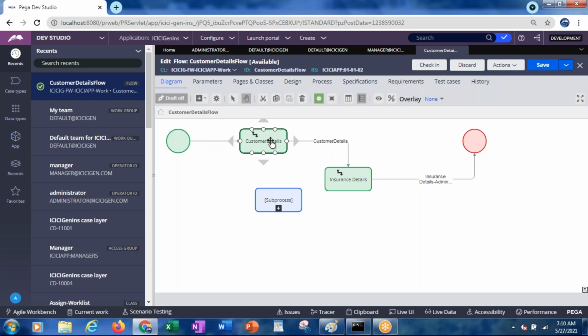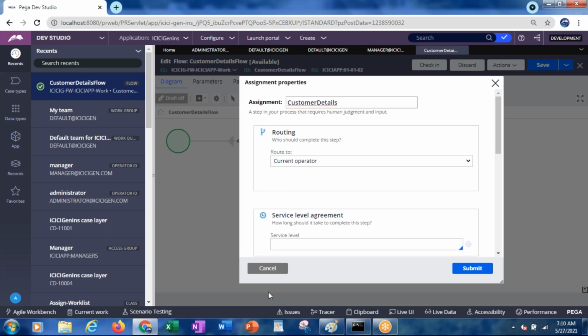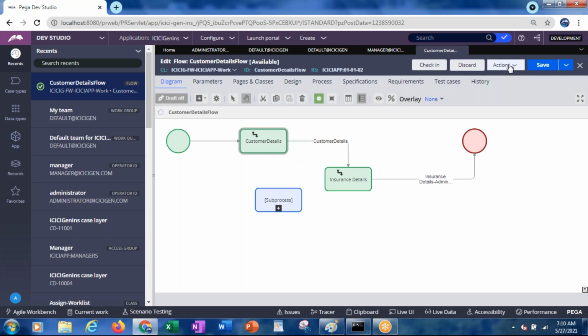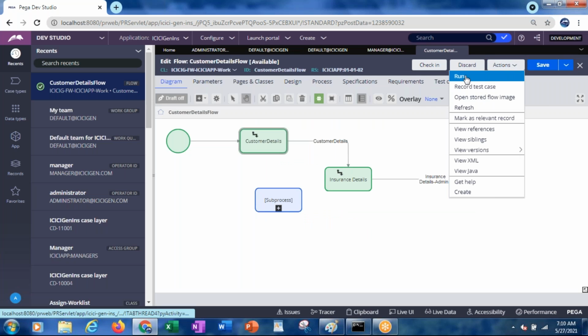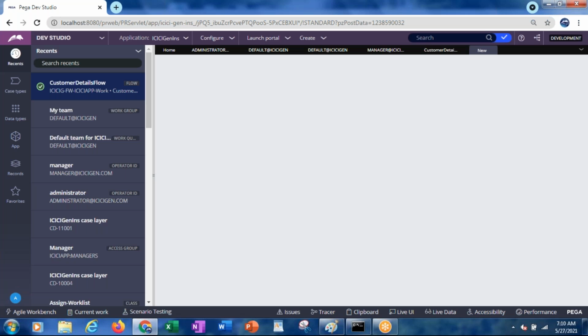So for the first assignment I have referred to the current operator. When you create the case and run the flow, at the first assignment it will be with you only.